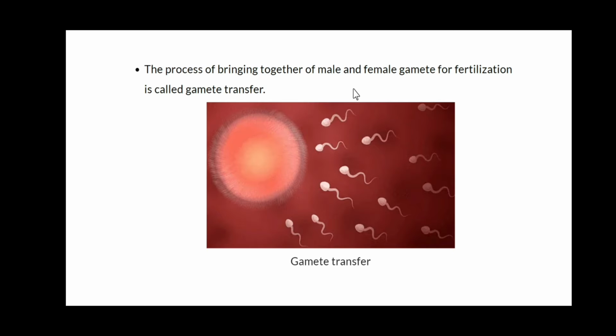Dear student, after gametogenesis, male and female gametes should come in physical association so that these gametes can fuse with each other. When both gametes come in association, they will undergo fertilization. This is what is known as gamete transfer.